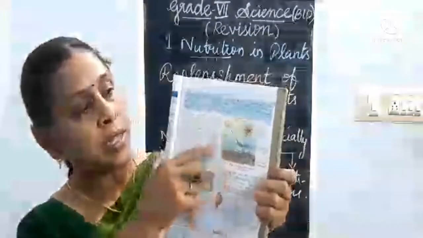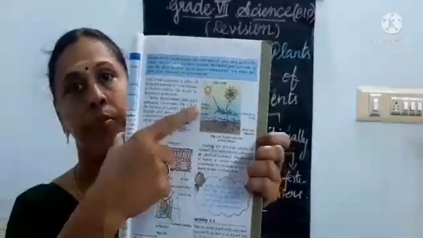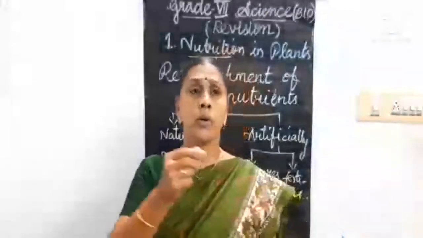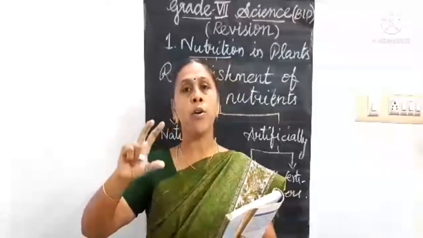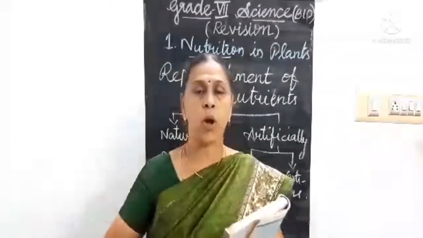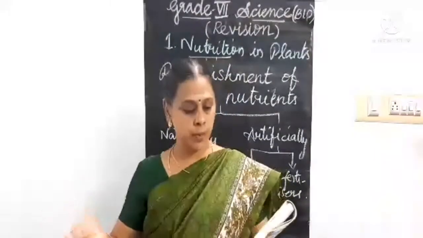This photosynthesis picture is given. This also may be asked. So draw the diagram showing the photosynthesis process.